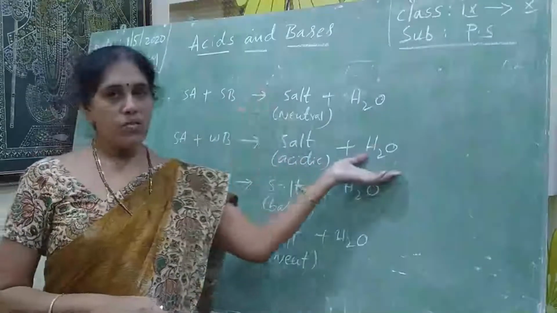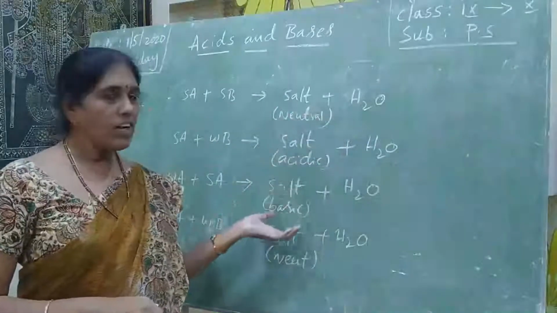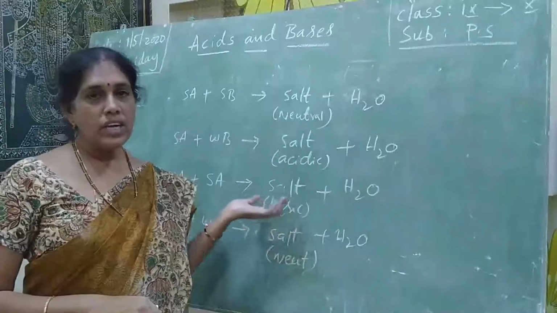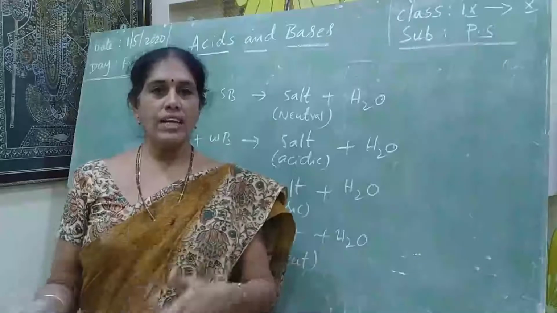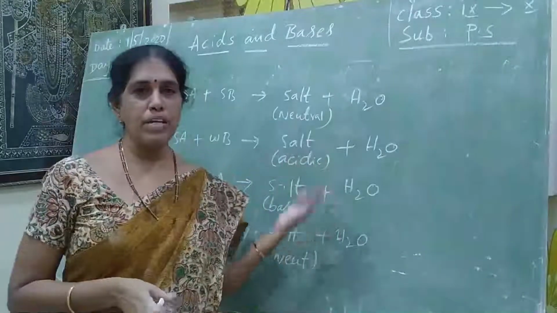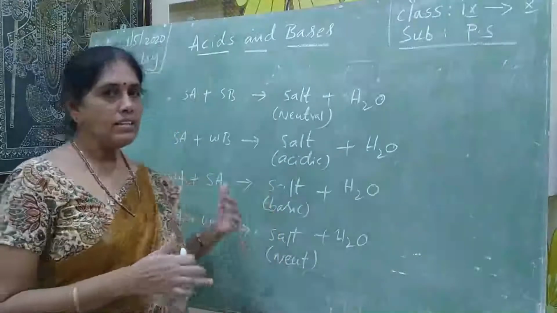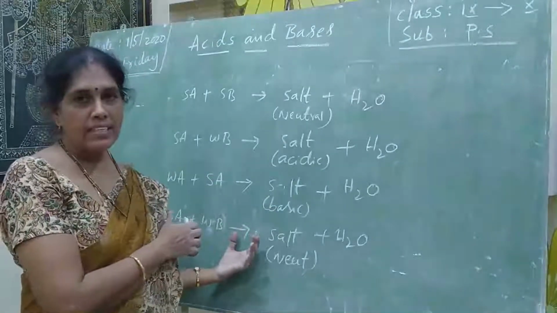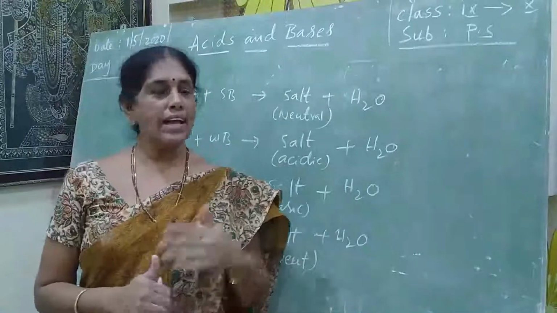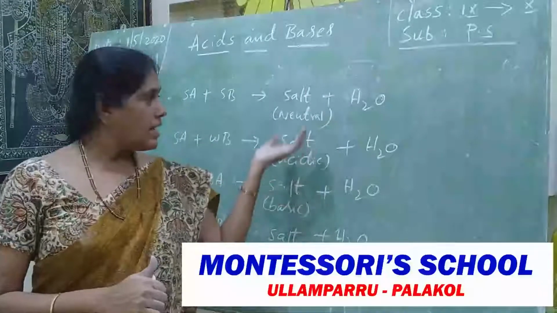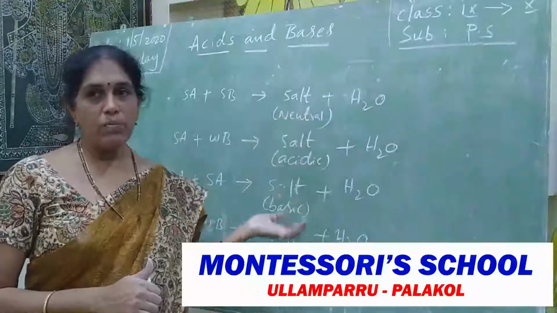Okay, plus water. Next, when the salt is basic in nature, it means the neutralization reaction took place between a strong base and a weak acid. Whatever salt forms is basic in nature. And again, when a weak acid and a weak base react, we get a neutralized salt. So these are the types. Again, salts also have types: the neutral salt, acidic salt, and basic salt.